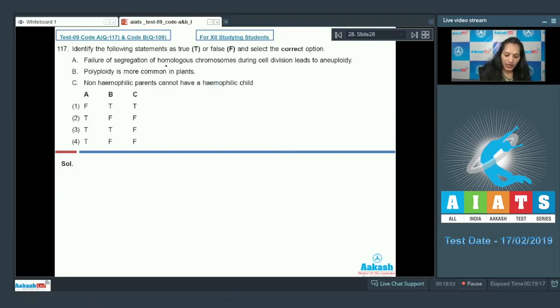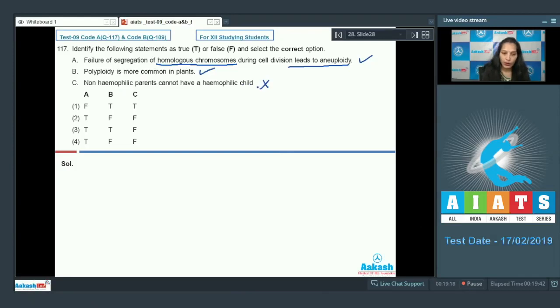So, failure of segregation of homologous chromosomes. When homologous chromosomes are unable to separate from each other during the cell division, then they lead to a condition called aneuploidy. This is correct. B. Polyploidy is more common in plants. Yes, polyploidy is more common in plants as compared to the animals. C. Non-hemophilic parents cannot have a hemophilic child.